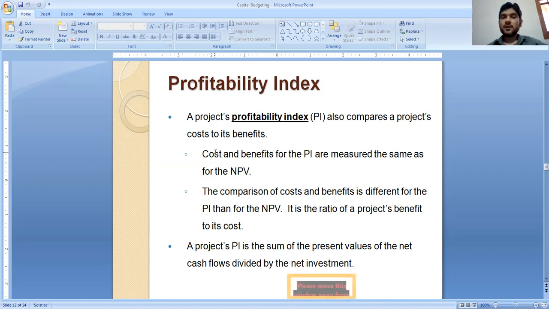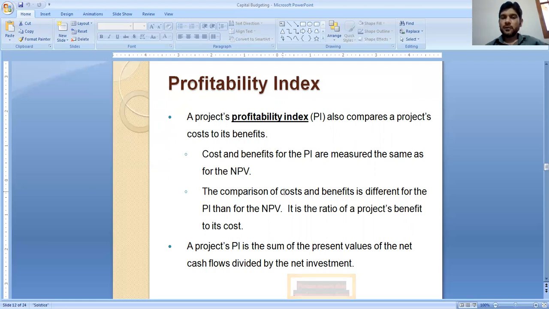Cost means the total cash outflow. Benefit will be the future profits which can happen in the future period. These both can be compared, and the technique used is PI.